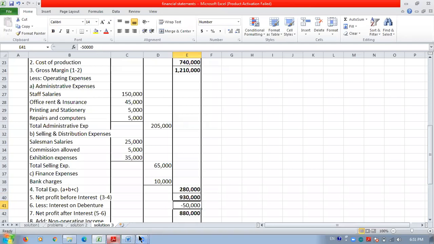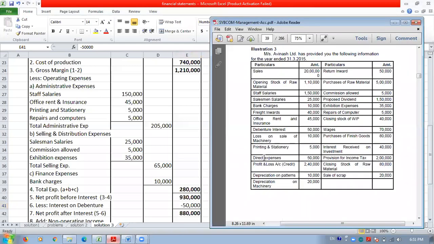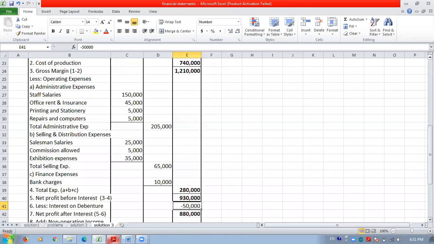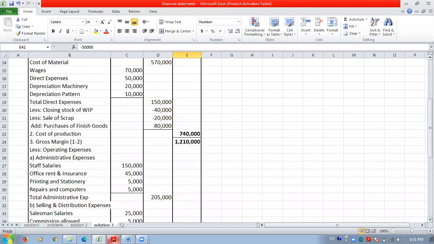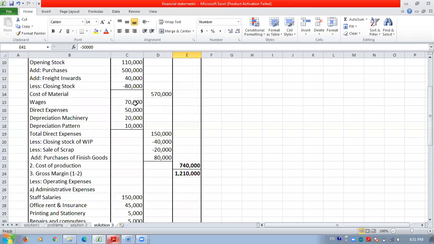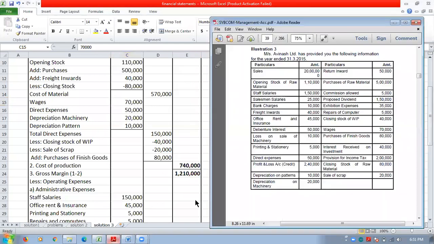Then the next thing we have to show is wages 70,000. It is directly a manufacturing cost. So wages are shown here under the cost of production head. After cost of material, wages will be added.